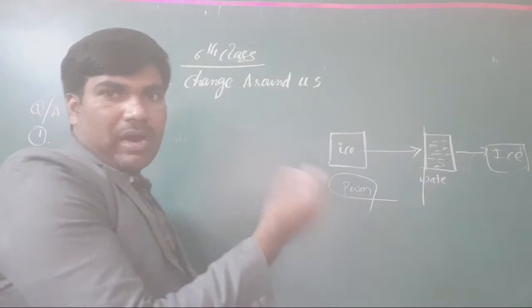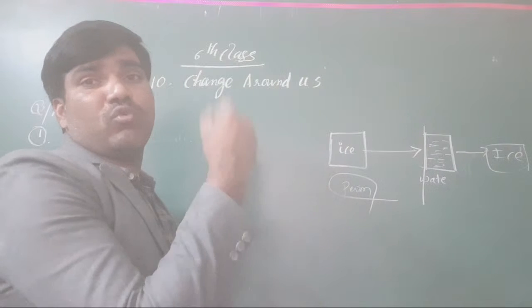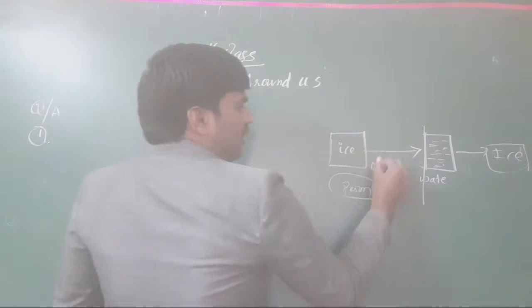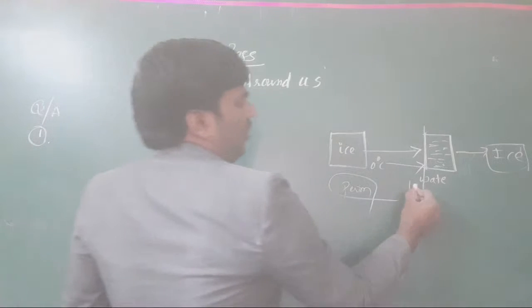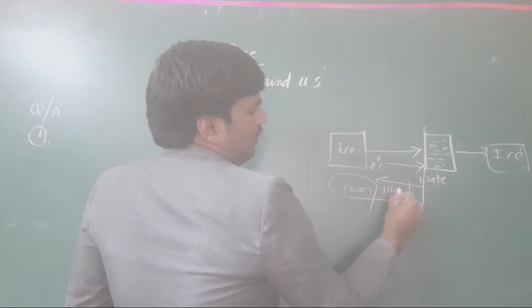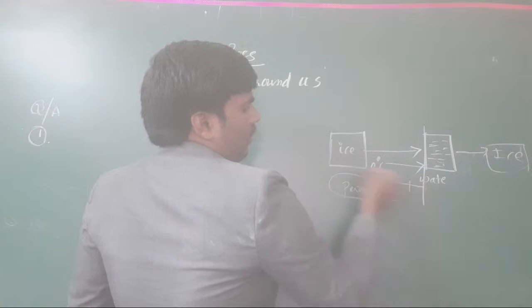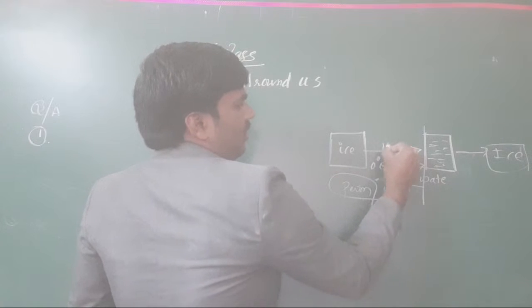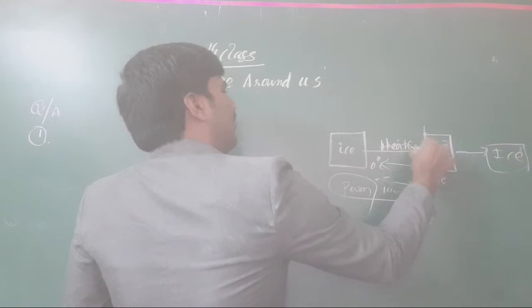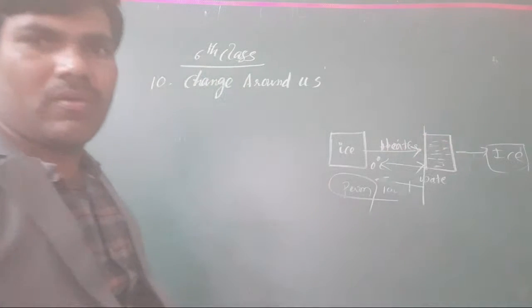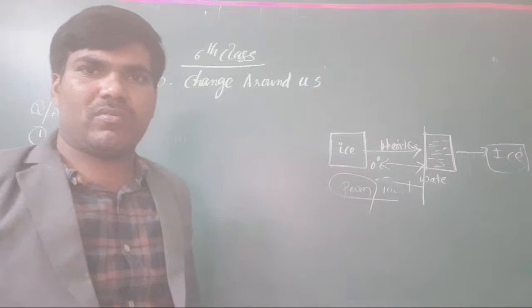Again to the ice. In case we use 0 degrees centigrade, it is converted into water. Again, when we provide 100 degrees centigrade, it is converted into ice. It is 100 degrees, when we heat it, it is converted into water. Okay, clear or not, all the students?